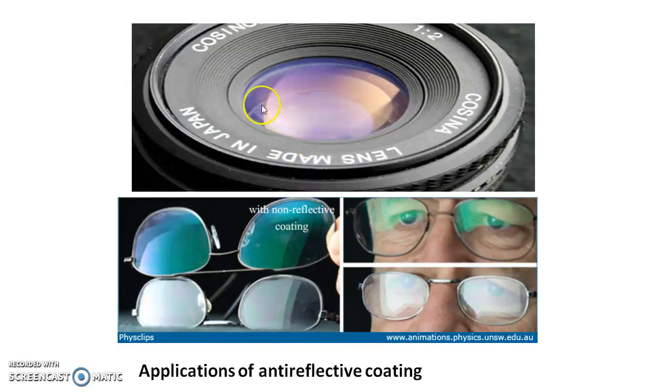Now, you can see in the following diagrams the application of thin films and how the color changes, the corresponding bluish violet tinge. And the interesting part of the whole story is that if the spectacles are given this anti-reflective coating, then one sees the eyes better. The eyes are clearer than when the spectacles are not given the coating.